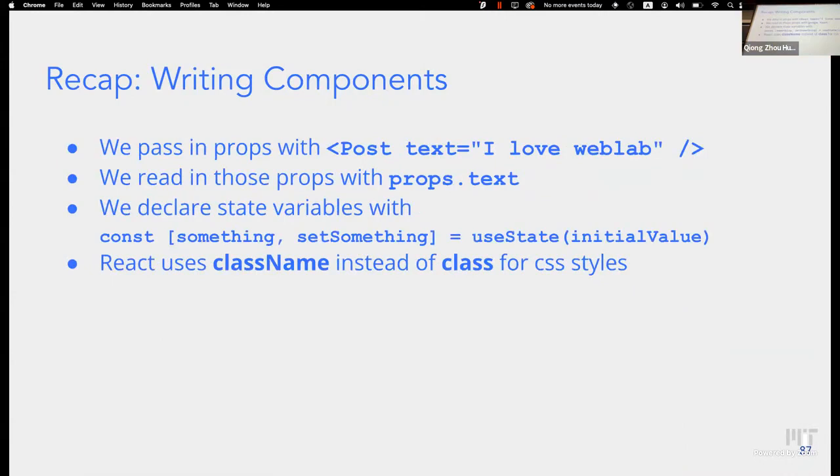And now let's talk about actually writing these components. We pass in the props with the name of the component, which is always uppercase in React, unlike HTML. And then you pass in props as though they were HTML element attributes, but now they're called props. And they're accessible as a function input with the props parameter, and it's an object that you can destructure.